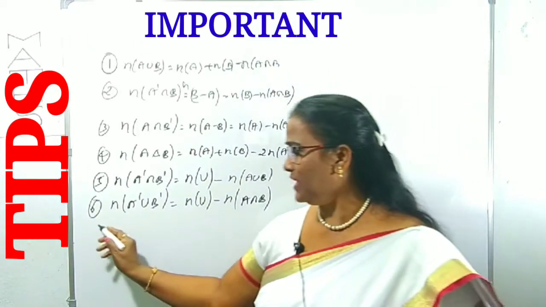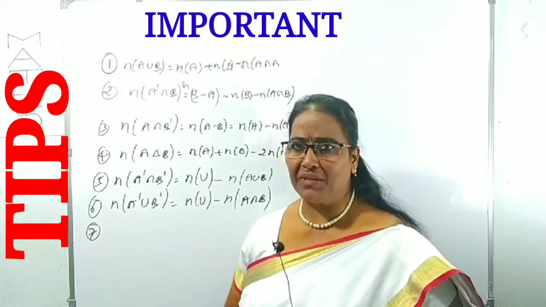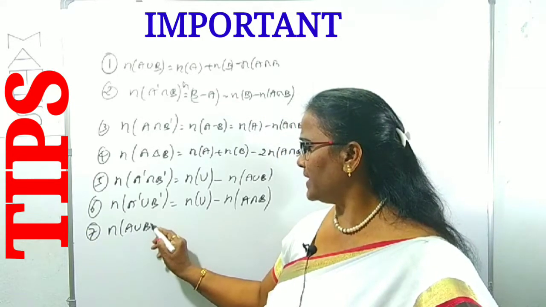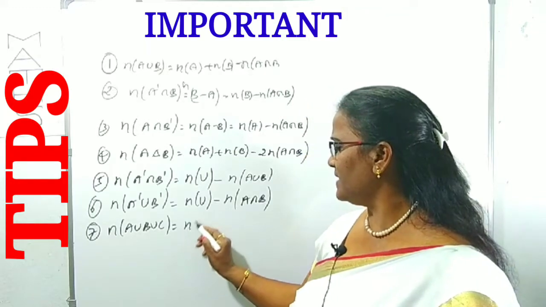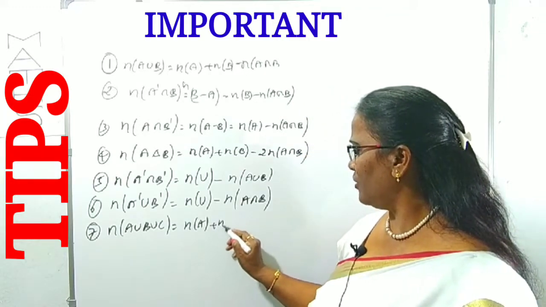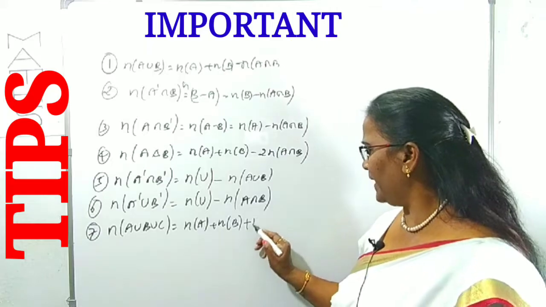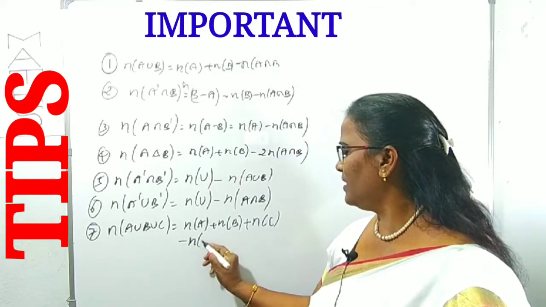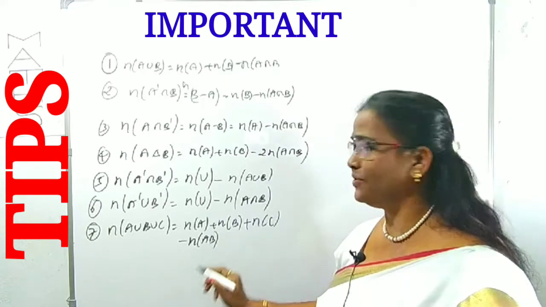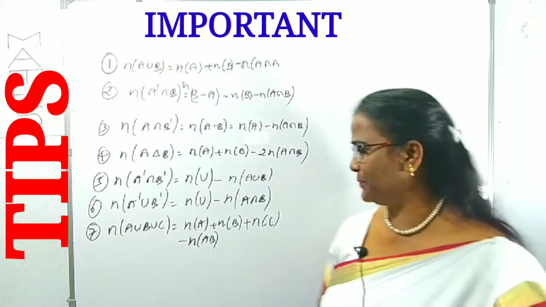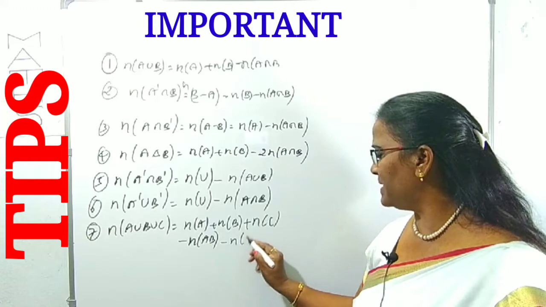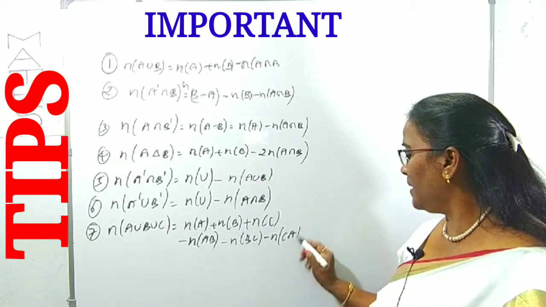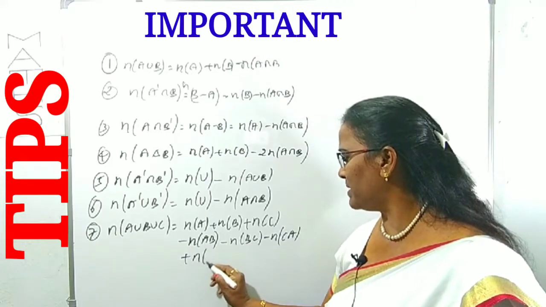In case there are three non-empty sets, we can take n of A union B union C. We can take it as n of A plus n of B plus n of C minus n of A intersection B, where I am writing intersection as a product, minus n of B intersection C, minus n of C intersection A, plus n of A intersection B intersection C.